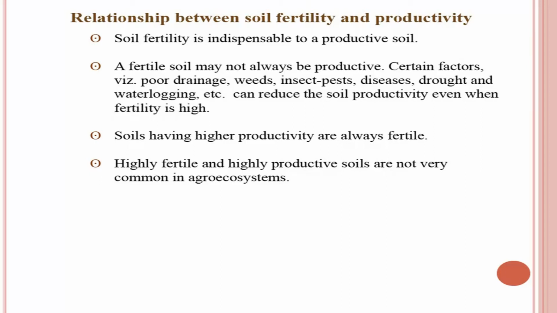Now, the relationship between soil fertility and productivity. Soil fertility is indispensable to a productive soil. A productive soil must be a fertile soil. A fertile soil may not always be productive. This is an interesting fact, because certain factors like poor drainage, weeds, insect pests, disease, drought, waterlogging etc. can reduce the soil productivity although fertility may be high. Soils having high productivity are always fertile. This is true. Highly fertile and highly productive soils are not very common in nature or in agro ecosystems.